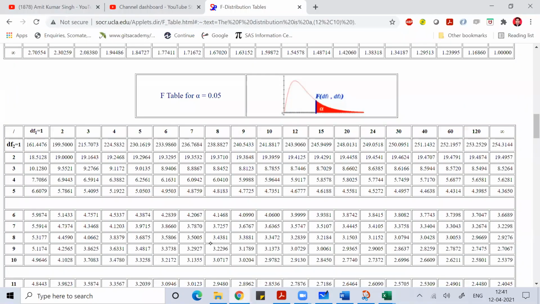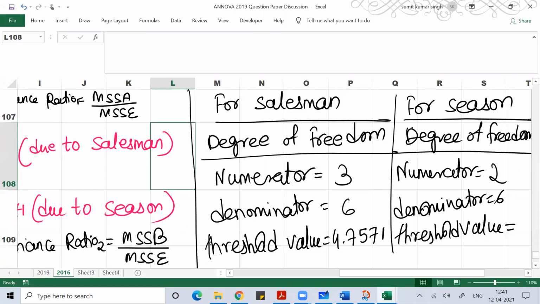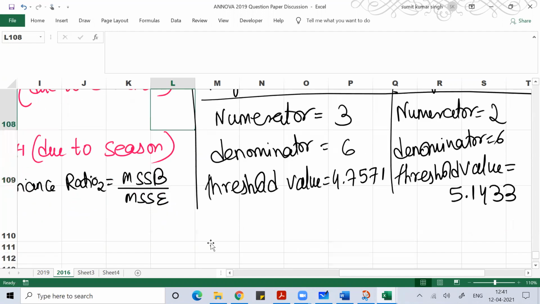That is 5.1433. You can see this. So you get the threshold values.